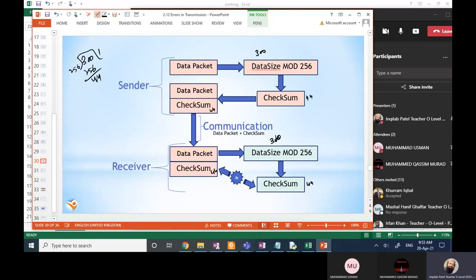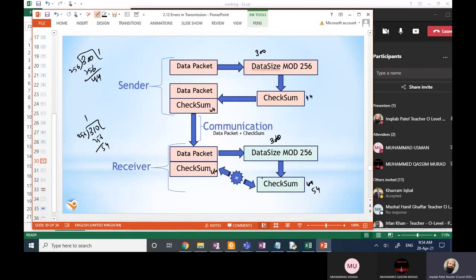or 205 or something else. So you will calculate checksum: 210 divided by 256, 256 times 1 is 256. So the remainder will be 54. Receiver's calculated checksum is 54 and received checksum is 44. It means there is an error. Data is tampered. Right? So we can identify that there is an error in the data. Then we will ask the sender to resend the data, then this process will be done again. Right, beta? So this method is known as checksum.